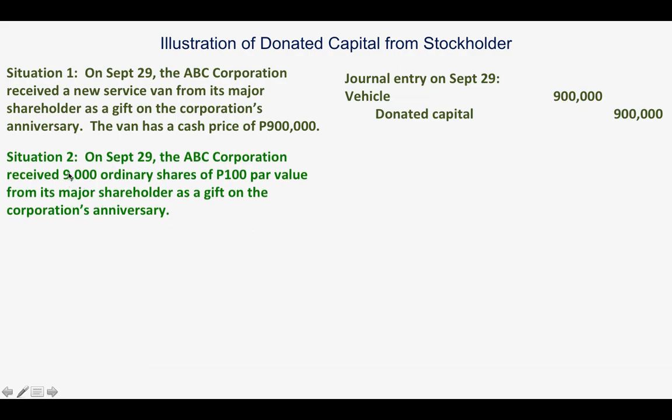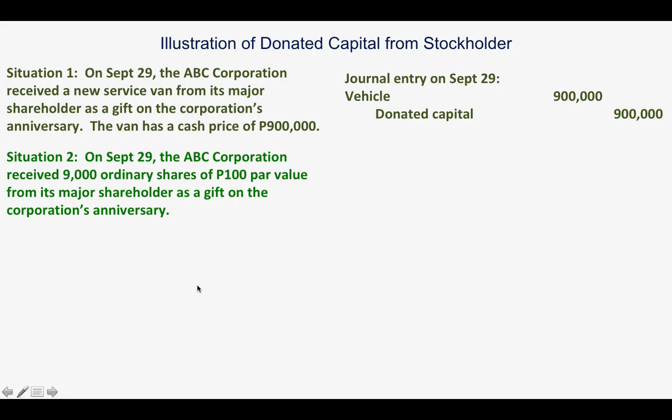Situation number two, on September 29, the ABC Corporation received 9,000 ordinary shares of 100 par value from its major shareholder as a gift on the corporation's anniversary. So class, in this, we have to determine who is the donor, and we have it here, shareholder, and what is being donated, 9,000 ordinary shares of the company.